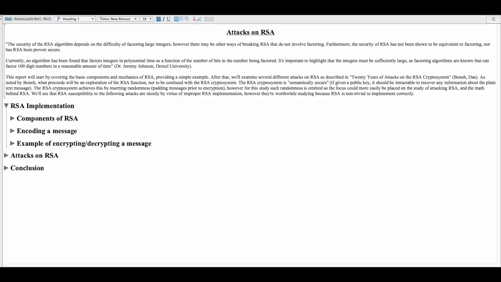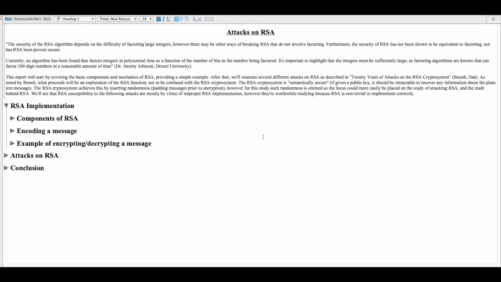So, first I just wanted to highlight a few things. One, the security of the RSA algorithm depends on the difficulty of factoring large integers. There may be other ways of breaking RSA that do not involve factoring. Also, the security of RSA has not been shown to be equivalent to factoring, nor has RSA been proven secure. Factoring algorithms are known that can factor 100-digit numbers in a reasonable amount of time.